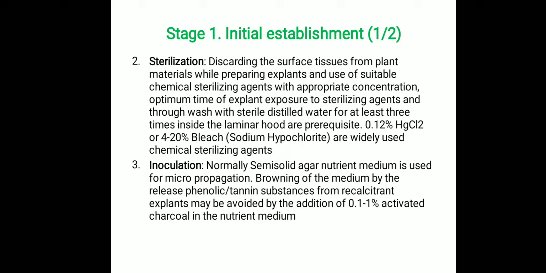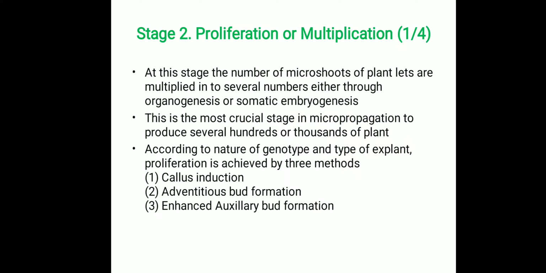The next part is inoculation. Normally semi-solid agar nutrient medium is used for micropropagation, and certain phenolic and tannin secreting plants cause browning of the medium. In such cases it can be minimized or avoided by the addition of 0.1 to 1% activated charcoal in the nutrient medium. Stage 2 is called the proliferation or multiplication stage.